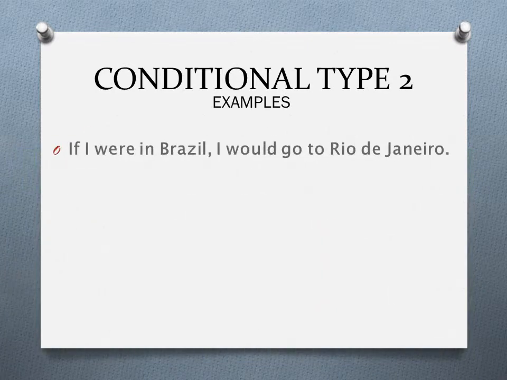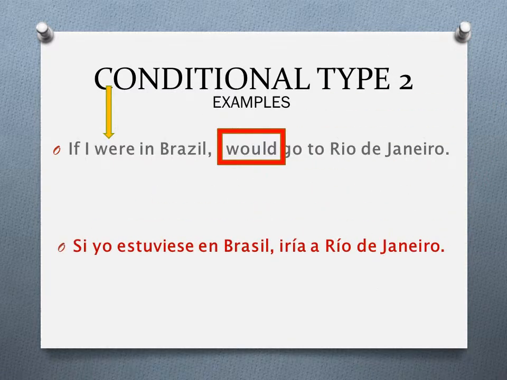Conditional type 2 examples. We're gonna see, if I were in Brazil, I would go to Rio de Janeiro. So if I were is in simple past, okay? In this case, it refers to the verb to be, were, but we can use another type of verb, okay? If I were in Brazil, I would go to Rio de Janeiro. So we see the modal verb would before the main verb, which is go, okay, plus the complement, alright?